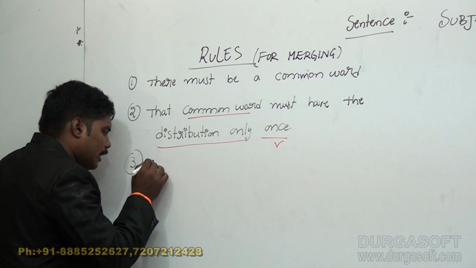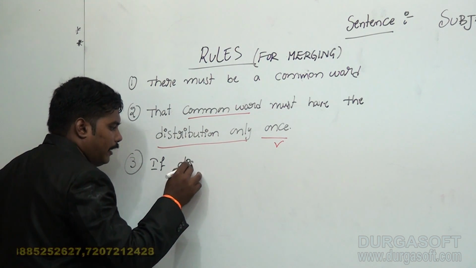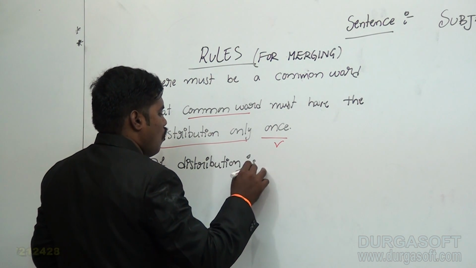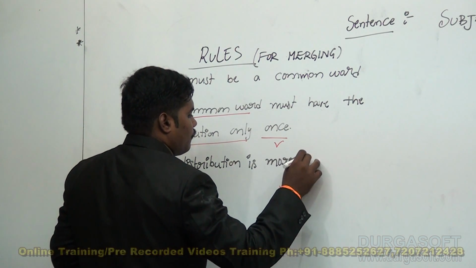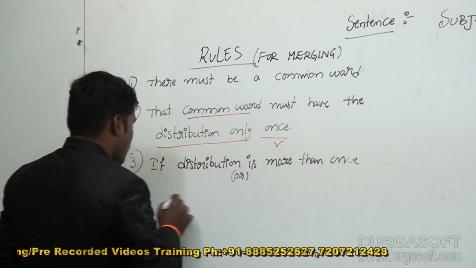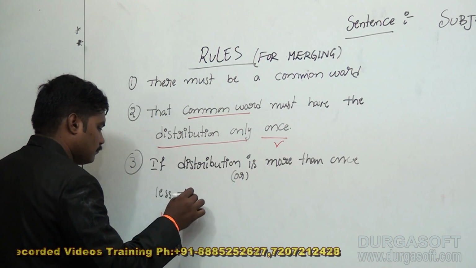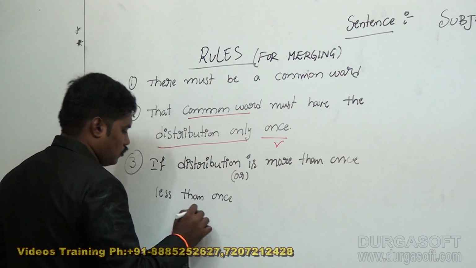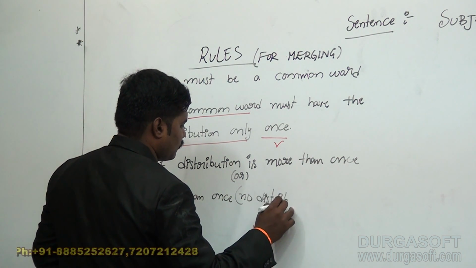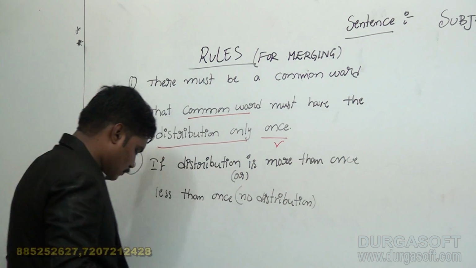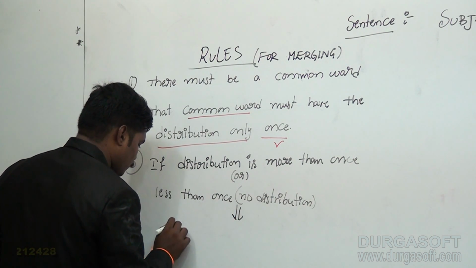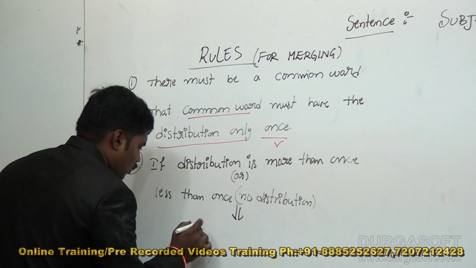Now the third one: if the distribution is more than once, or less than once, that means no distribution, then there is no conclusion.